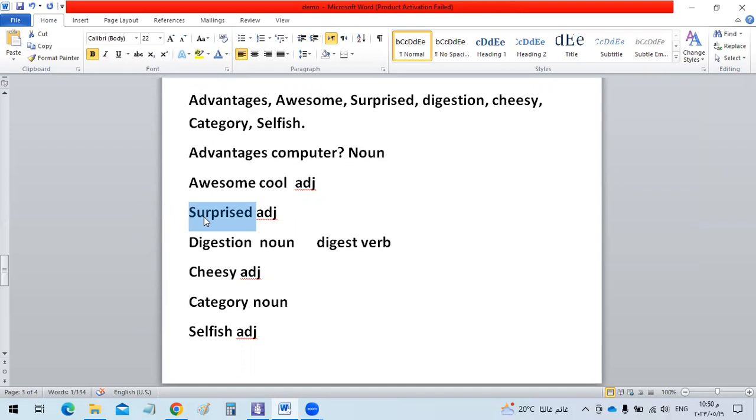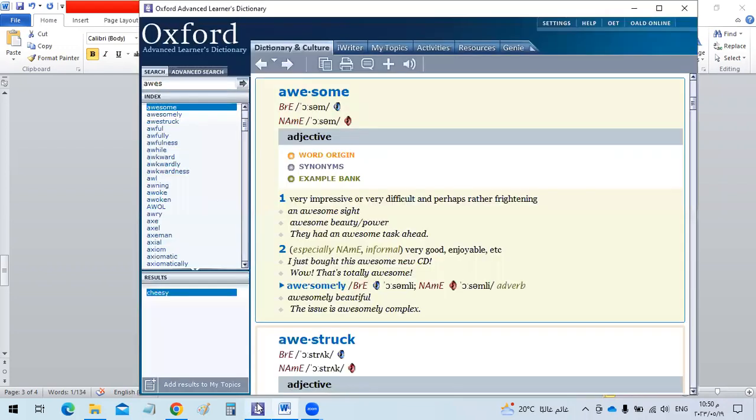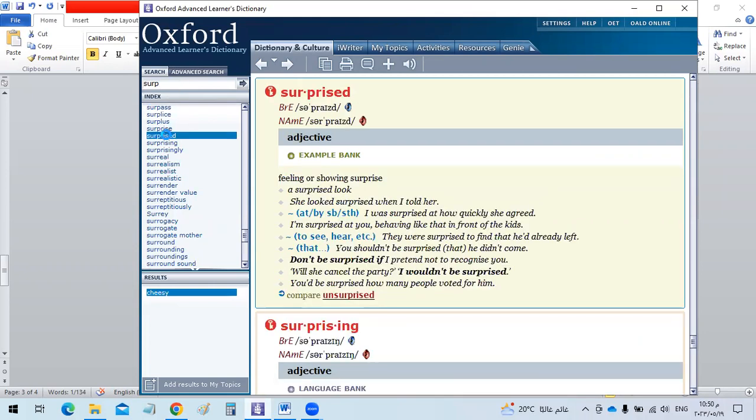It should be my mother or my sister or something like that. And finally, you can discover that the lights are on and they are saying to you, Happy birthday to you. It's a surprise. Of course, you'll be surprised. Oh, great, I'm surprised. How did you do that? So, surprised means you feel that something strange happened. Okay, so let's have this word in the dictionary. Surprised means feeling or showing surprise. She looked surprised when I told her the news, for example.